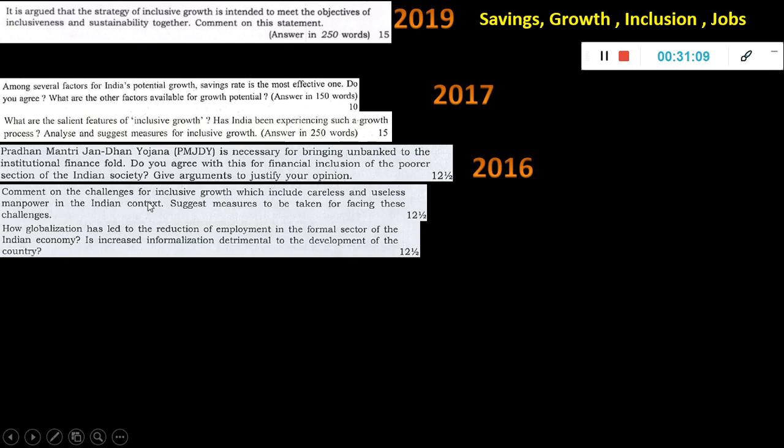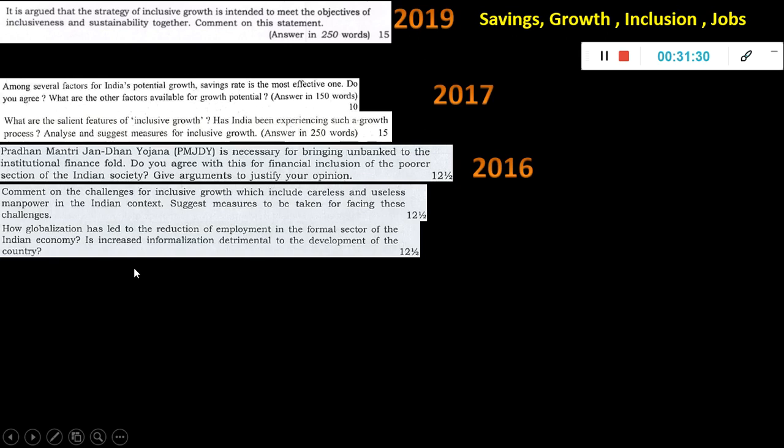Comment on the challenges for inclusive growth, which include careless and useless manpower in the Indian context. Suggest measures to be taken for facing these challenges. Okay, again inclusive growth, you have to tell the challenges. How has globalization led to the reduction of employment in the formal sector of the Indian economy? Is increased informalization detrimental to the development of the country?